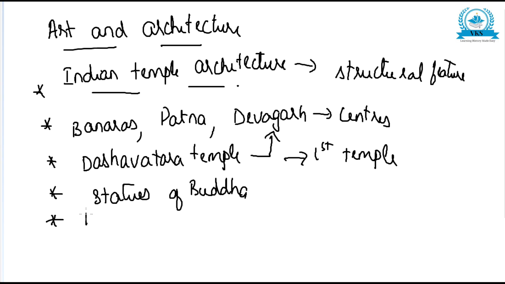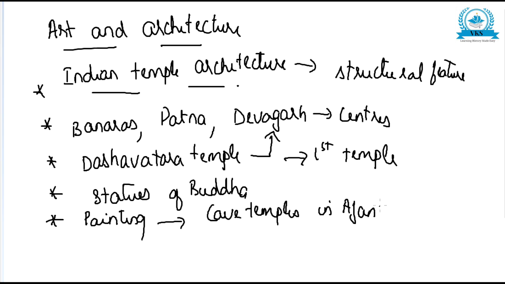They also gave importance to painting. The Gupta rulers gave importance to painting, and there were many cave temples in Ajanta, where they also painted scenes from the life of Buddha. Scenes from the life of Buddha were painted in some of the cave temples.